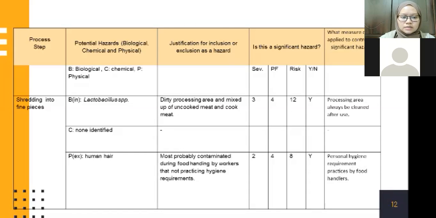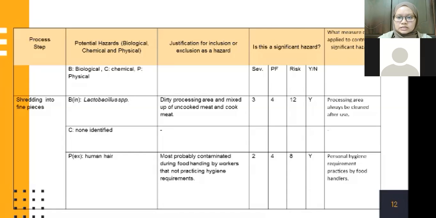And next is chemical potential hazard, which is not identified because it is not likely to occur during the process. And next is physical potential hazard, which is human hair. And the justification for this hazard is most probably contamination during food handling by workers that are not practicing hygiene requirements.